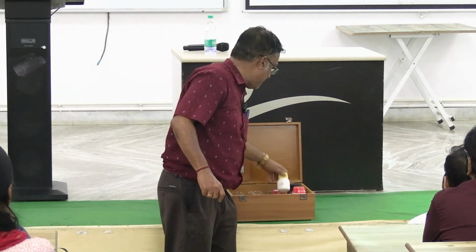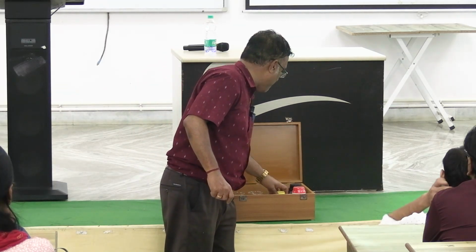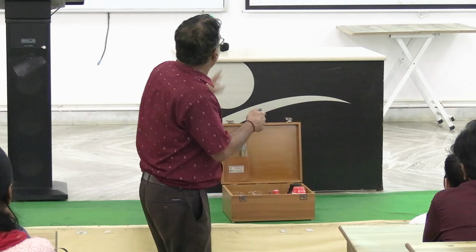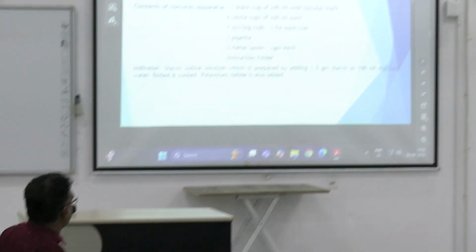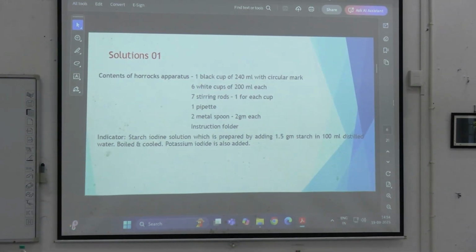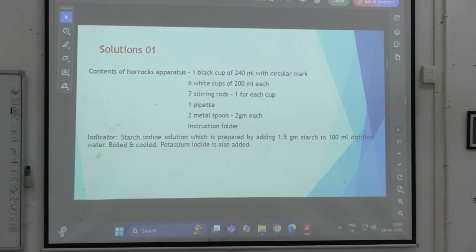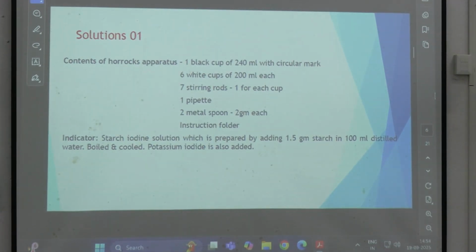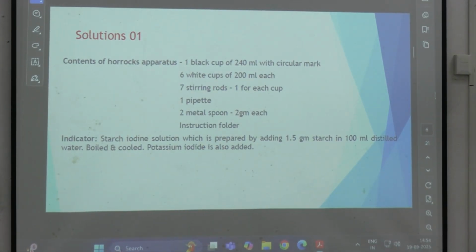Then you have starch iodide solution powder, which is prepared by adding 1.5 grams of starch. At the moment we have starch powder, but you can add it and make the starch iodine solution. Potassium iodide is also added. Okay, so this is how it looks.